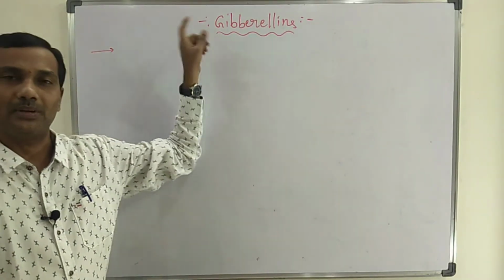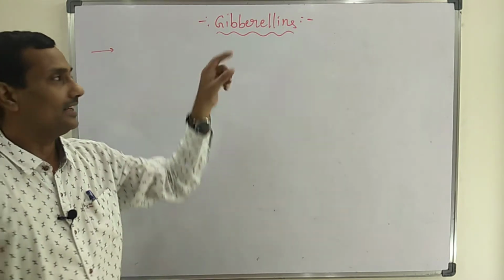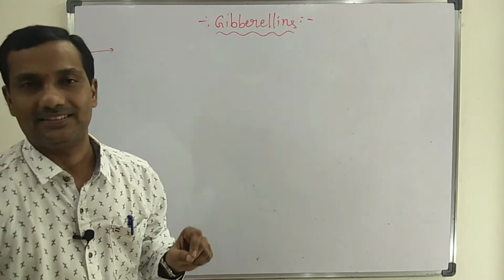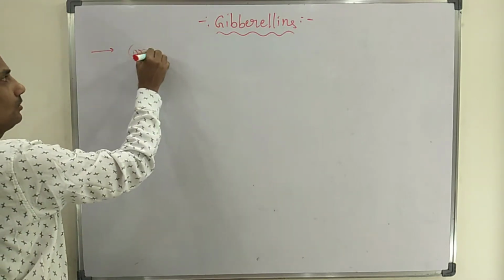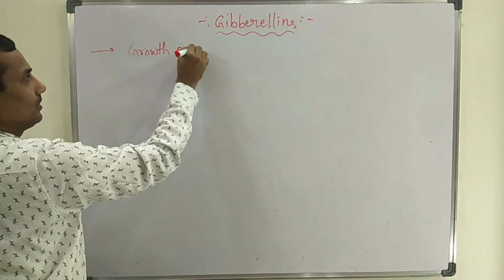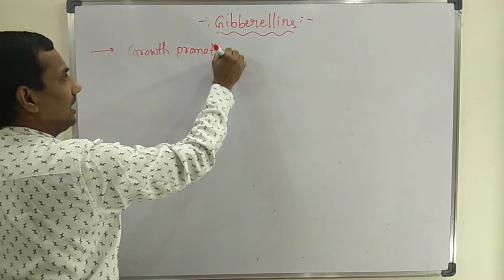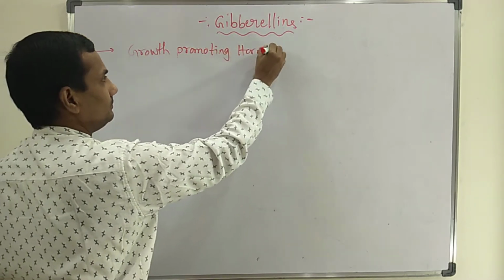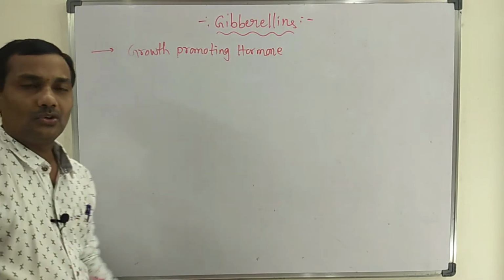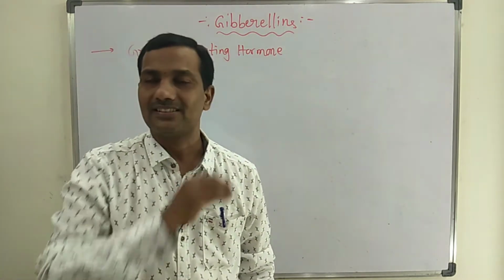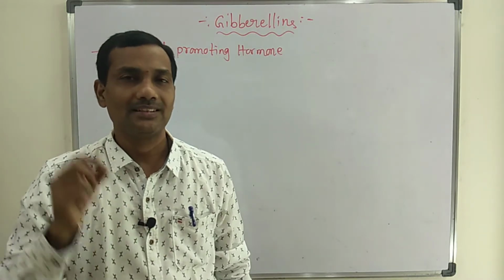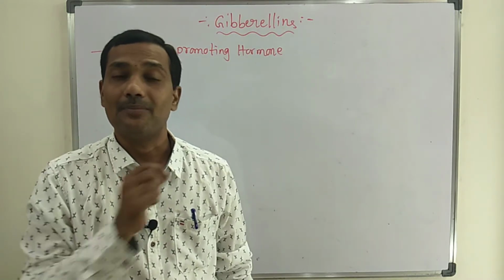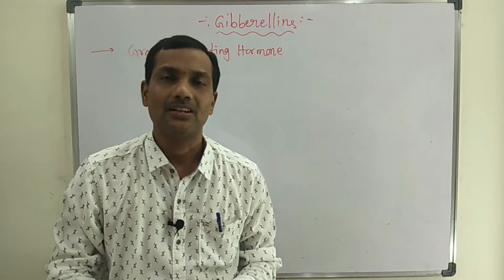Now I am going to explain plant growth regulator gibberellic acid. Gibberellic acid is a growth promoting hormone. In total, there are 5 plant growth regulators: auxins, gibberellins, cytokinins, abscisic acid, and ethylene.